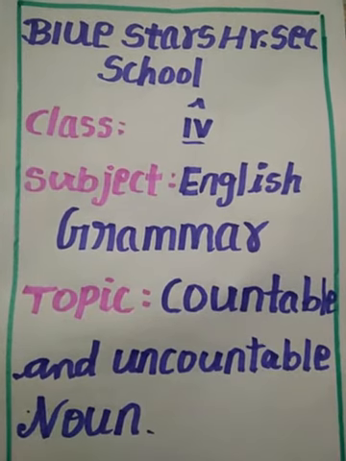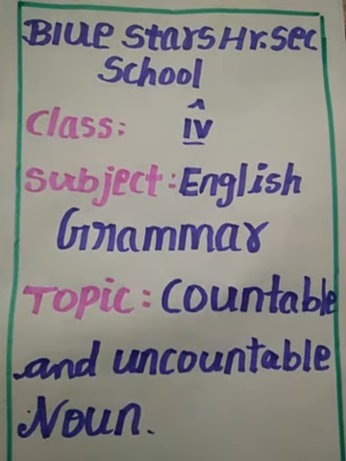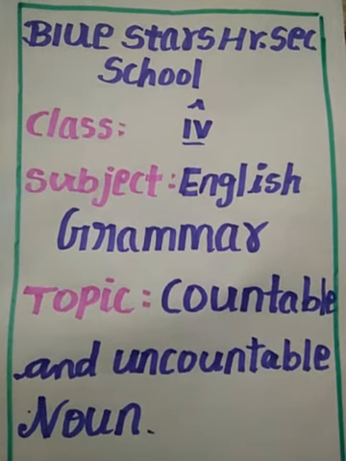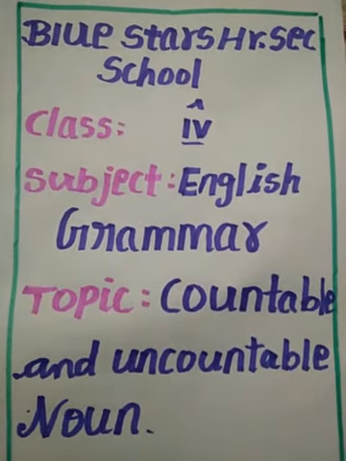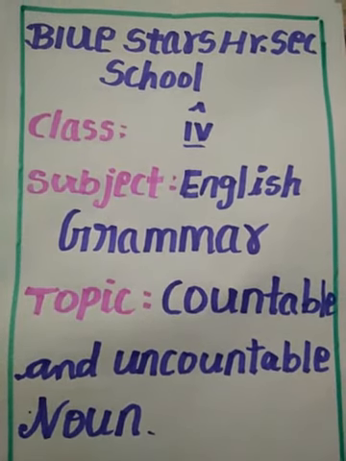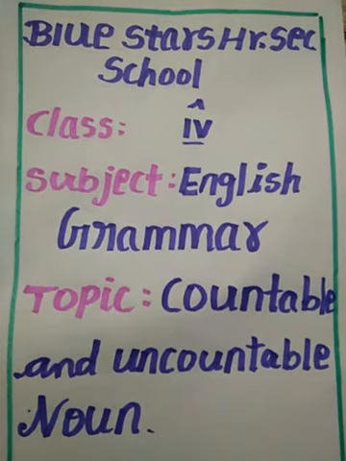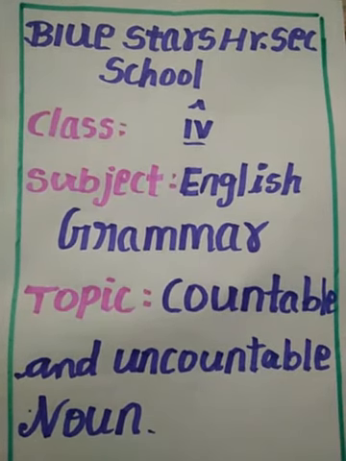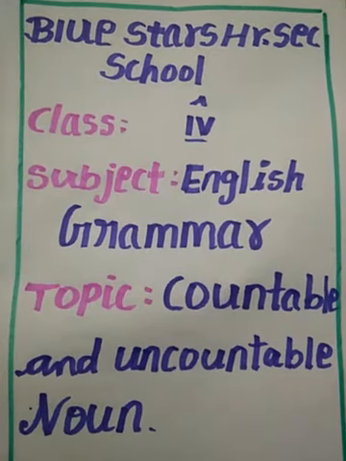For example, car, cars. Car is a singular form and cars is a plural form. Book, books. Book is a singular form and books is a plural form.